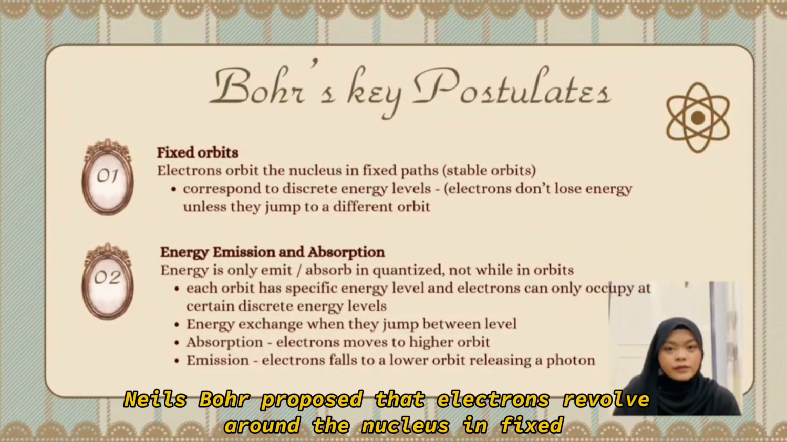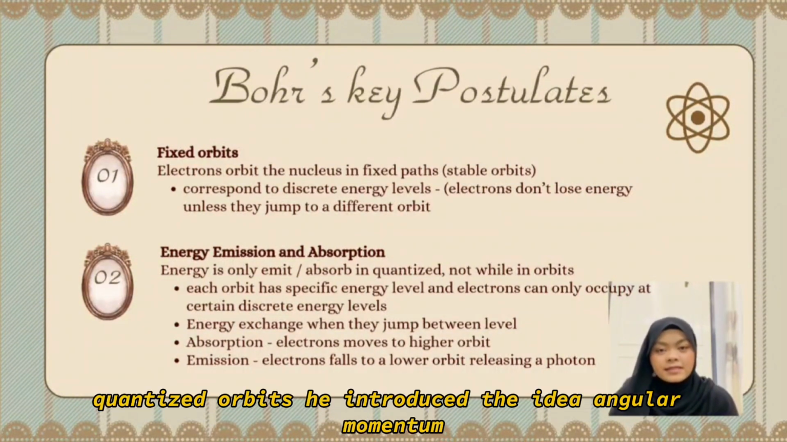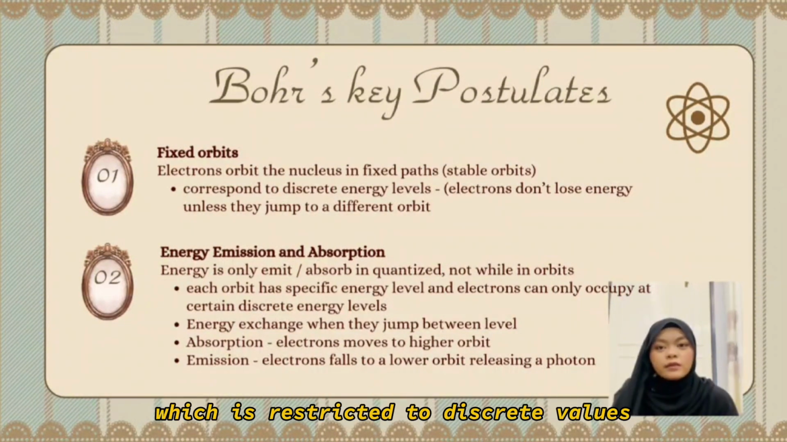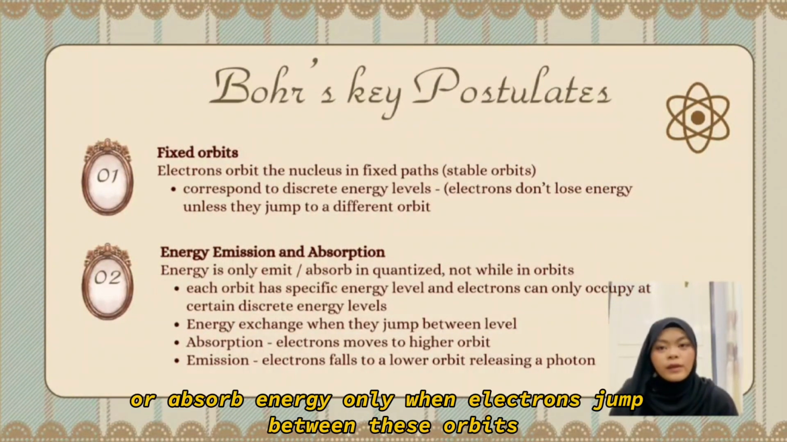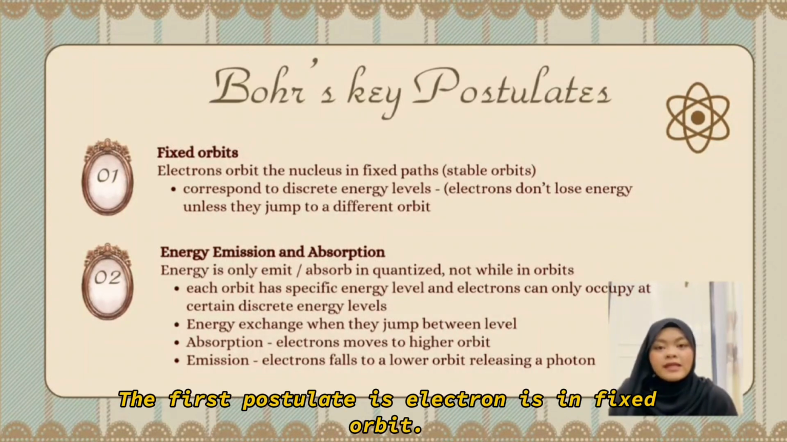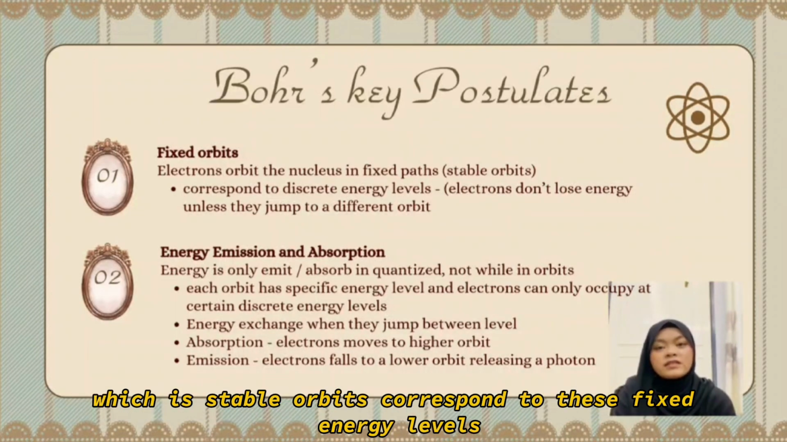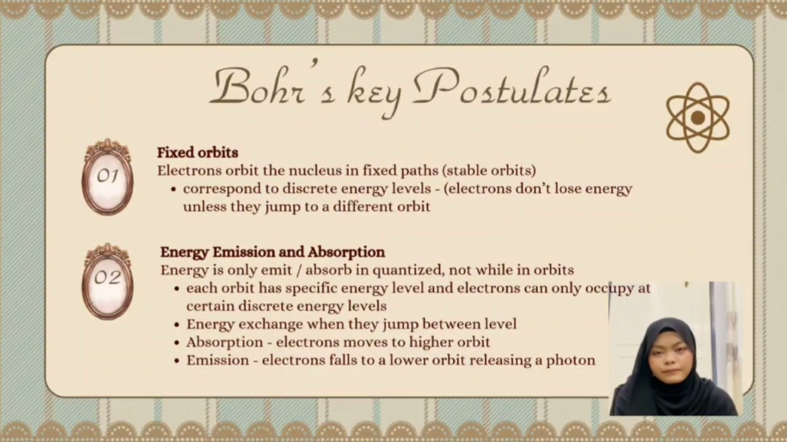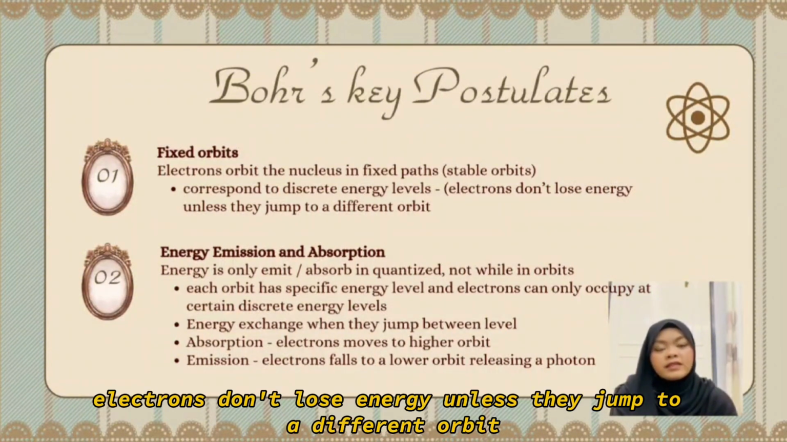Niels Bohr proposed that electrons revolve around the nucleus in quantized orbits. He introduced the idea of angular momentum quantization, where an atom emits or absorbs energy only when electrons jump between these orbits. The first postulate: the electrons are in fixed orbits. Electrons orbit the nucleus in fixed, stable orbits that correspond to discrete energy levels. Electrons will not lose energy unless they jump to a different orbit.